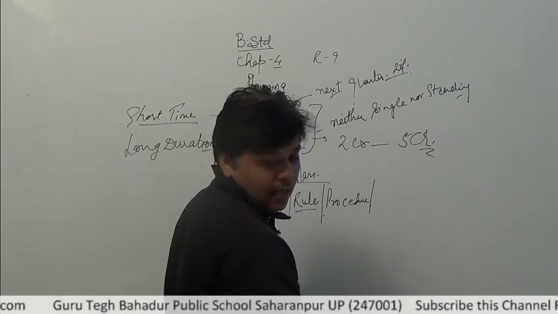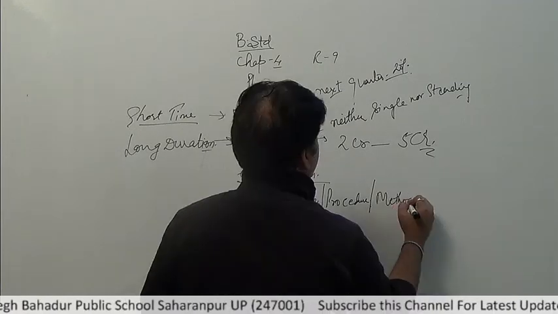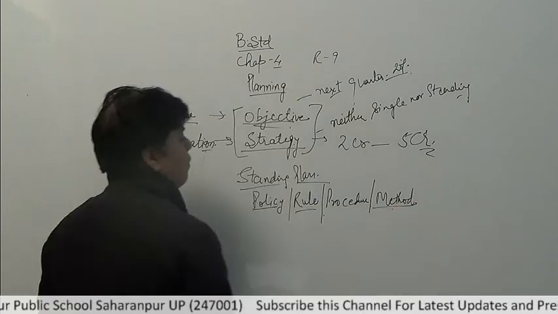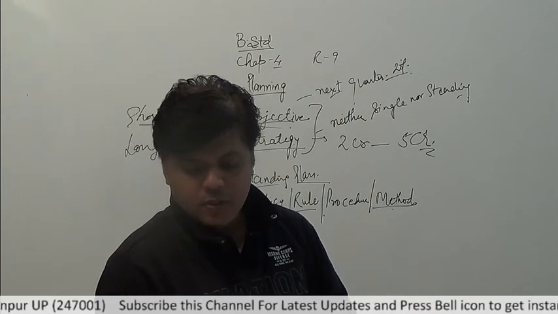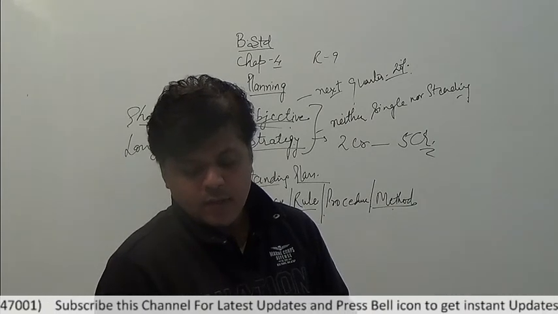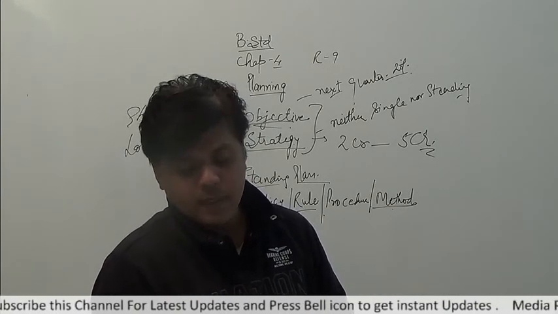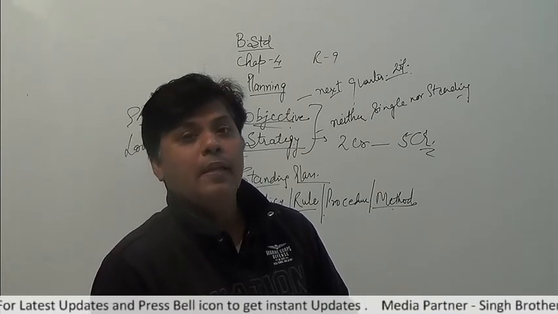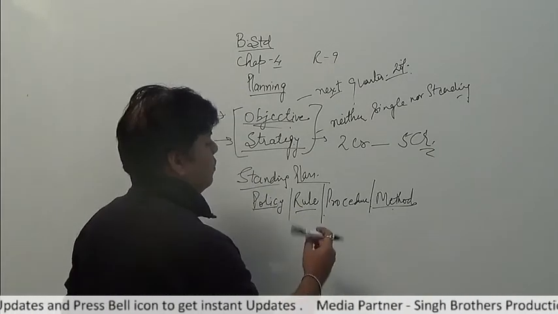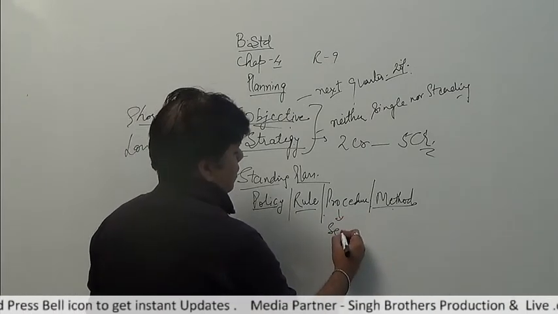And the next one is method of doing the task. For example, to solve any numerical of maths, we use the same method. It refers to the plan which determines how different activities of the procedure will be completed. And procedure means the plan determines the sequence, that means we have to follow the sequence.